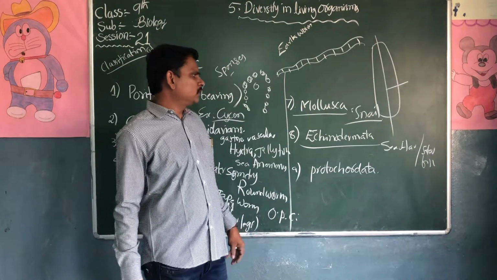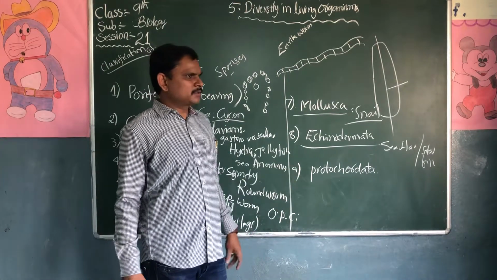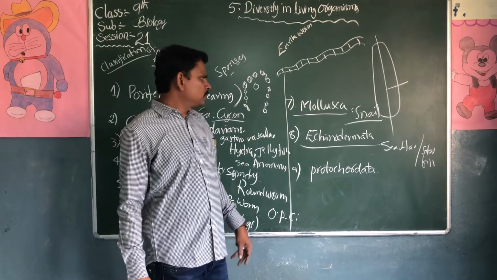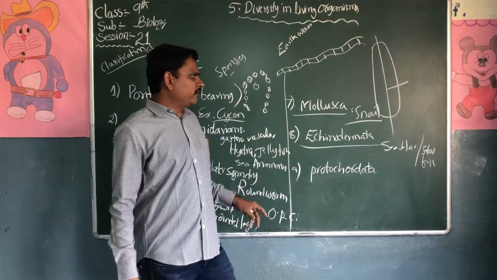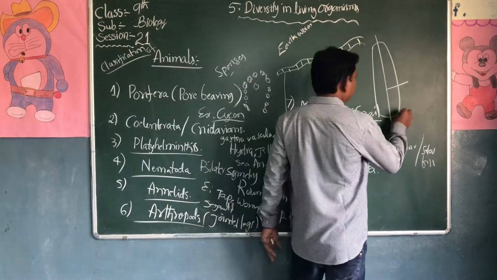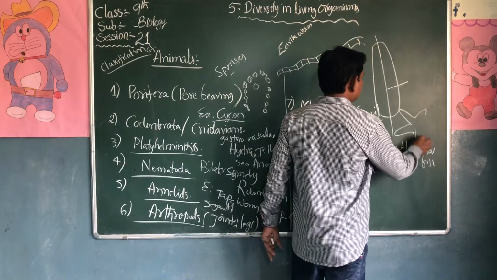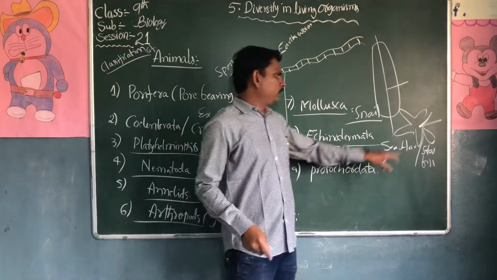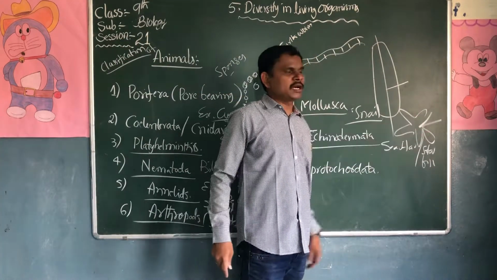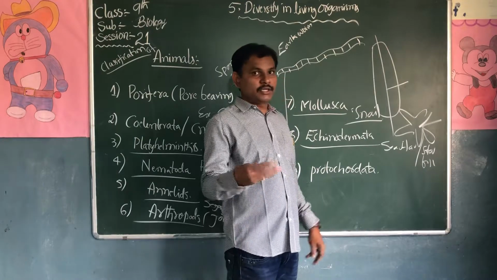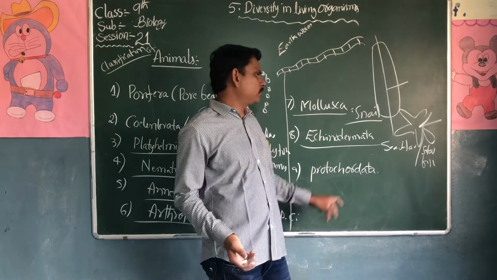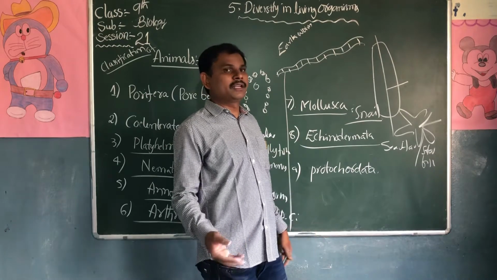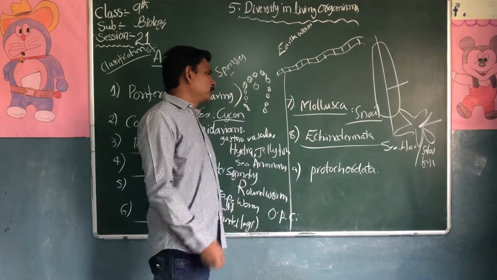They have triploblast, and true fluid-filled cavity is present in their body. When you cut these stars, they have great regeneration capacity. After a few days, new stars will grow from their body.